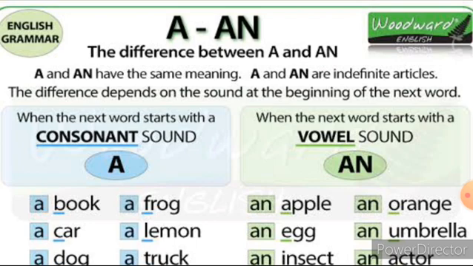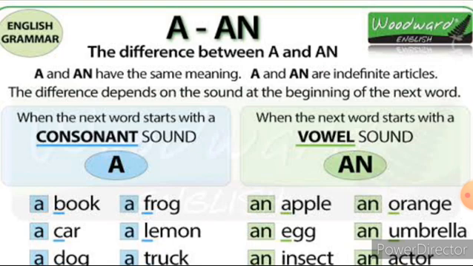And then look at this. A and an have the same meaning. A and an are indefinite articles. The difference depends on the sound at the beginning of the next word.